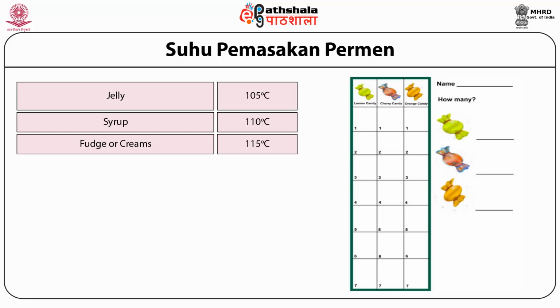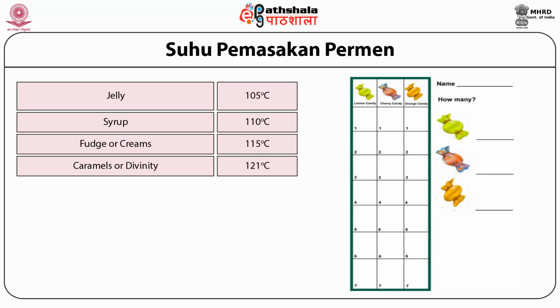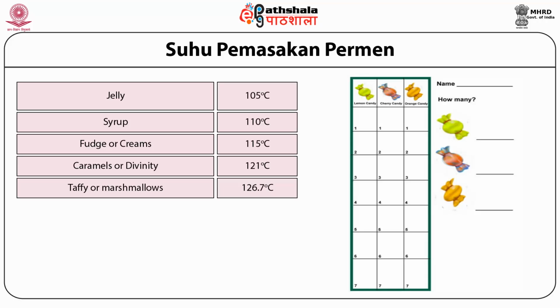The stage is soft ball stage or firm ball stage. Caramels and divinities are made at 121 degrees Celsius. It is a hard ball stage. Taffy and marshmallows are made at 126 degrees Celsius, which is also a hard ball stage.